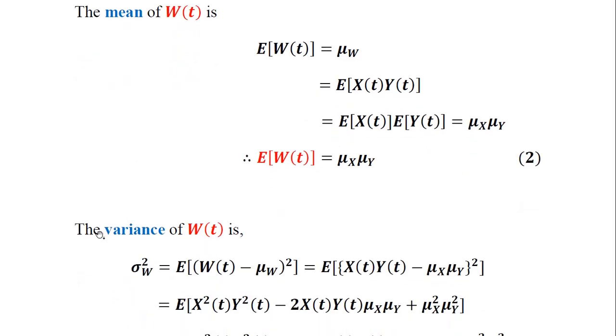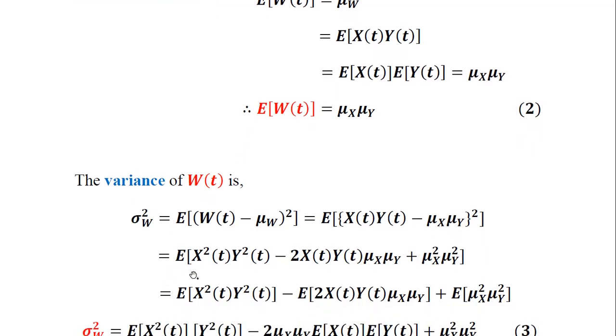Likewise we can focus on another statistical value here, that is the variance of W of t. So the variance of W of t is denoted by sigma W square is equal to expectation of the mean subtracted value of the resultant product random process, that is W of t minus mu W, then square of this. So we can take the form of expectation of, substituting for W of t, which is nothing but the product of x of t with y of t, minus mu W. So mu W, as evident from equation number 2, is nothing but the product of mu x and mu y. So both are substituted here in the second step.